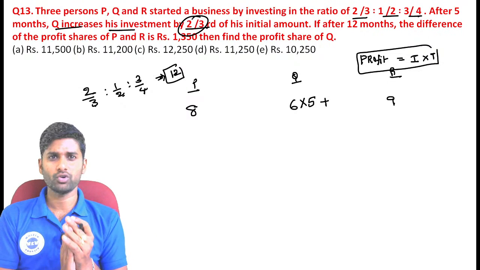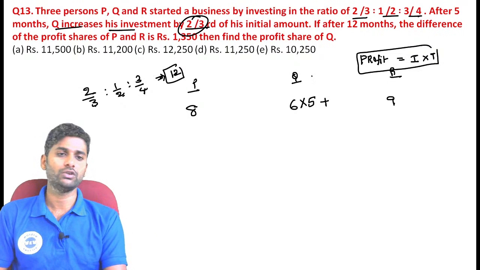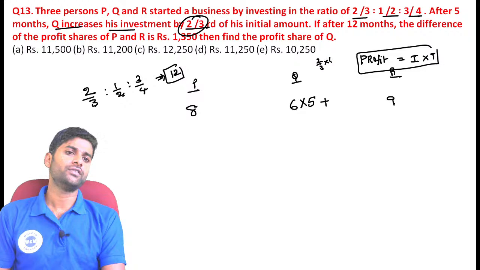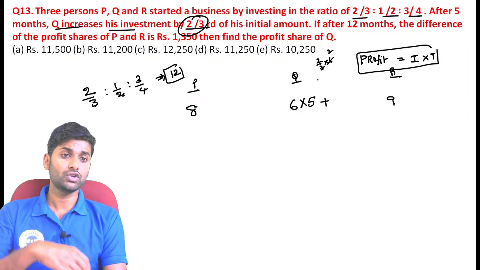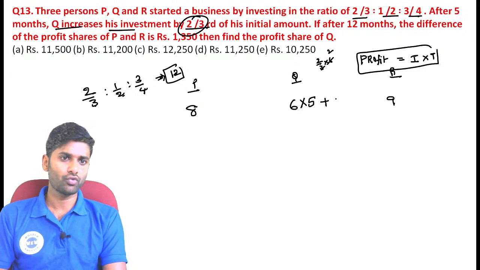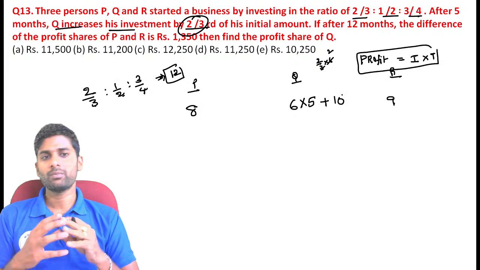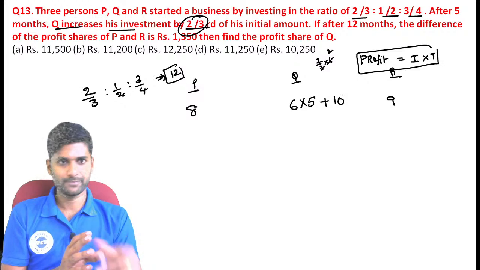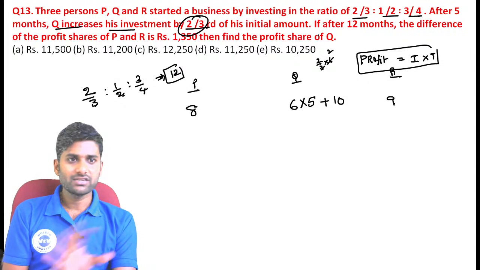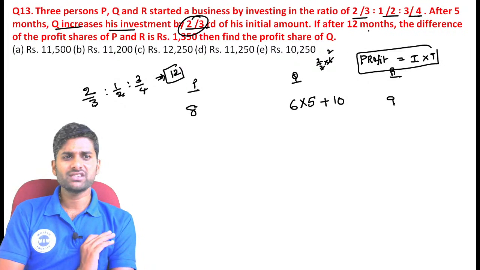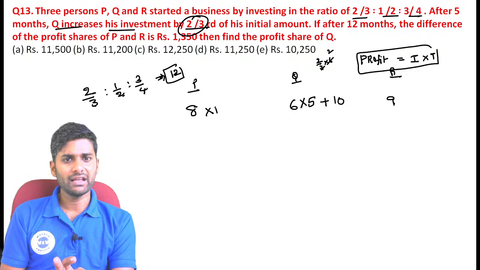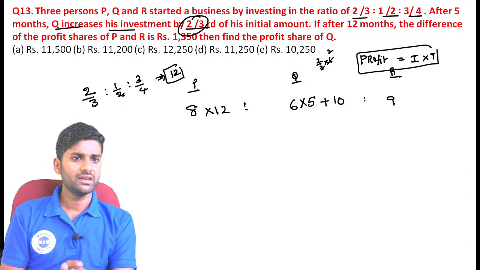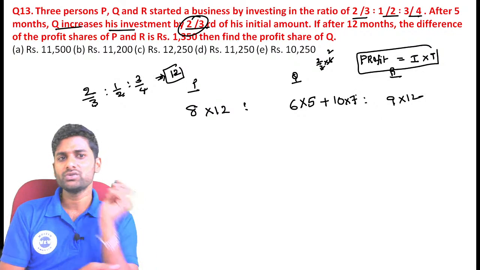So 2/3 of 6 is exactly 4 quantities increased. 4 quantities increased means now the total in Q's business is exactly 10. That is the only change. After 12 months there are no changes for the remaining. Here the value is 12 months, here 12 months, but here 7 months.